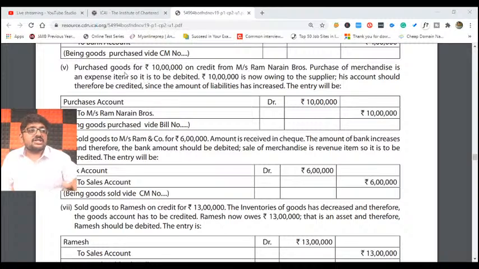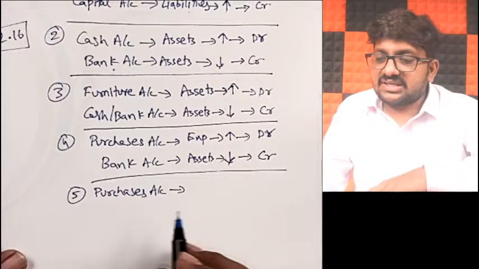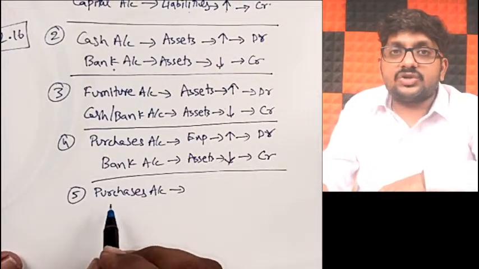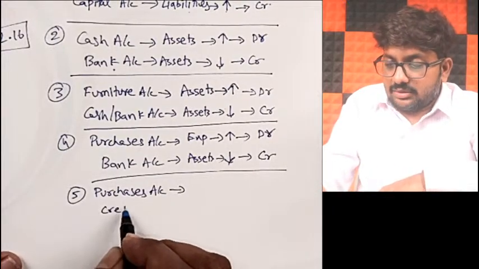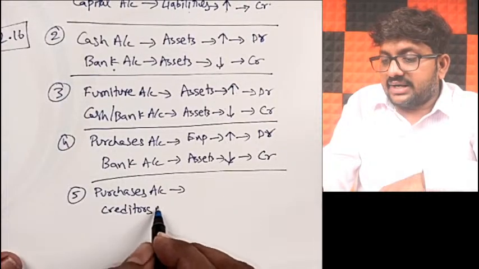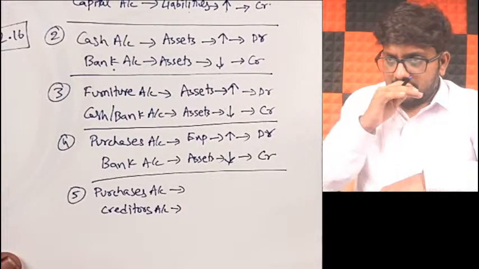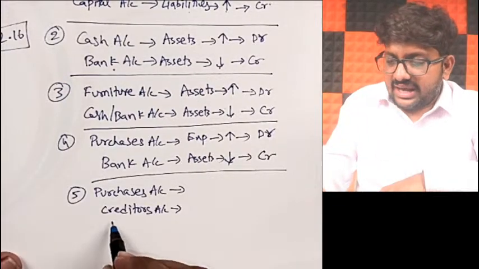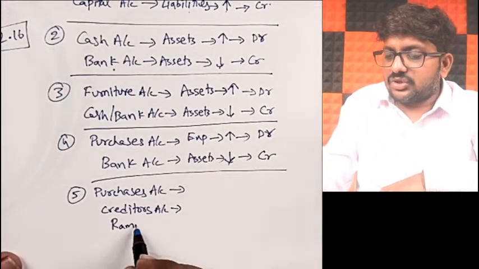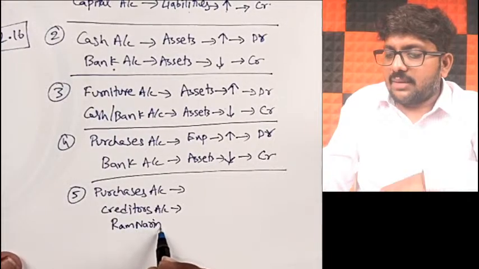Specifically they have mentioned purchased goods. So obviously your purchase account will be affected. And also because you did not pay, you have to pay to whom? Creditors. So creditors account will be affected. You can call it in general creditors, or here you know the name, right? So instead of creditors you can use Ram Narayan Bros account also.